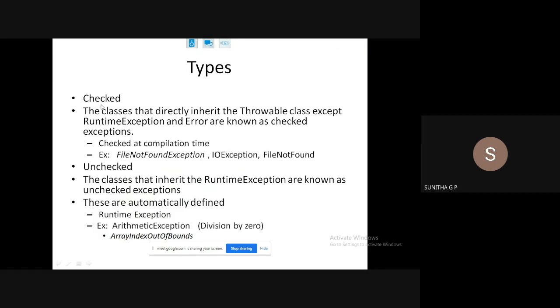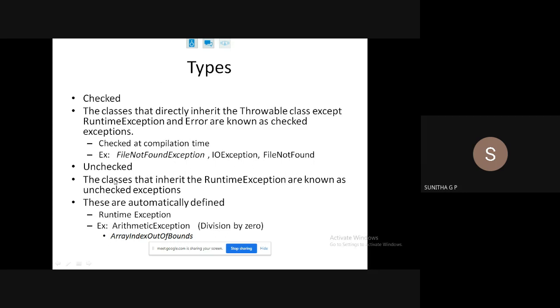What are checked exceptions? The classes that directly inherit the Throwable class, except RuntimeException and Error, are known as checked exceptions. This is the definition I have obtained. And these exceptions are checked at compile time. Again, these are the examples that are given.